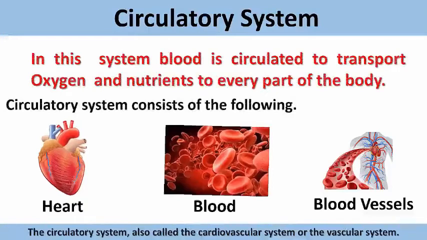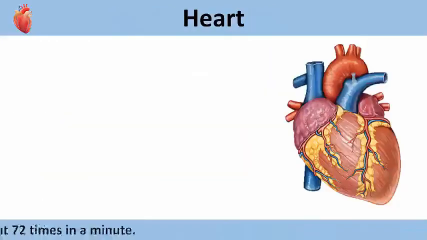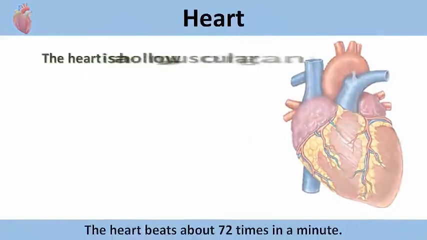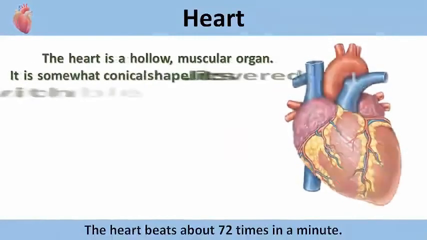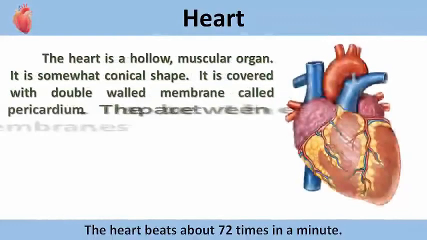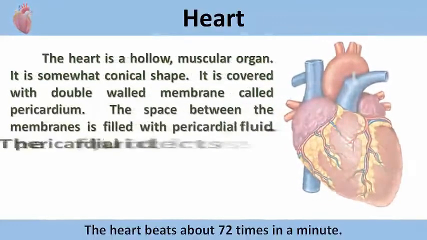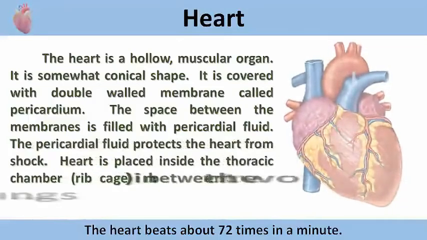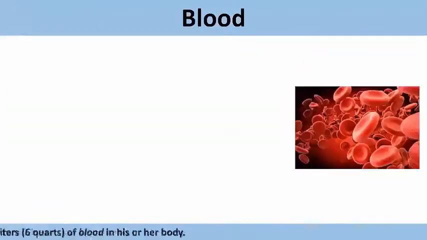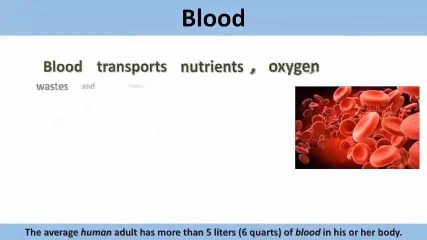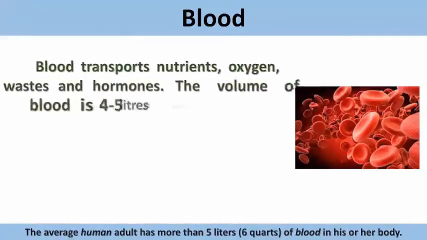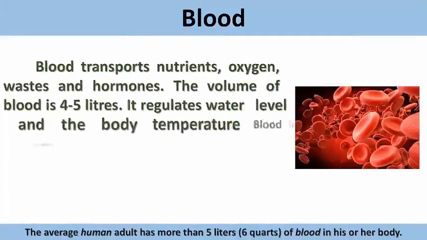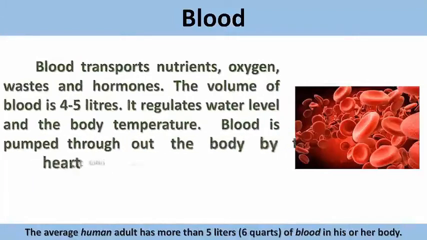Here, the blood is circulated to transport oxygen and nutrients to all the parts of our body. The color of blood is red. See what a wonderful system it is, circulating, going on in rounds.